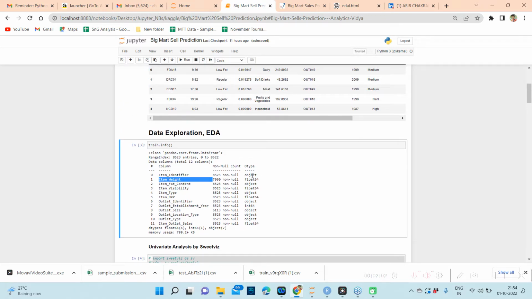I can also see there are object type columns like item identifier, item fat content, item type, outlet size, outlet location type, and outlet type. And then we have the target, item outlet sales.